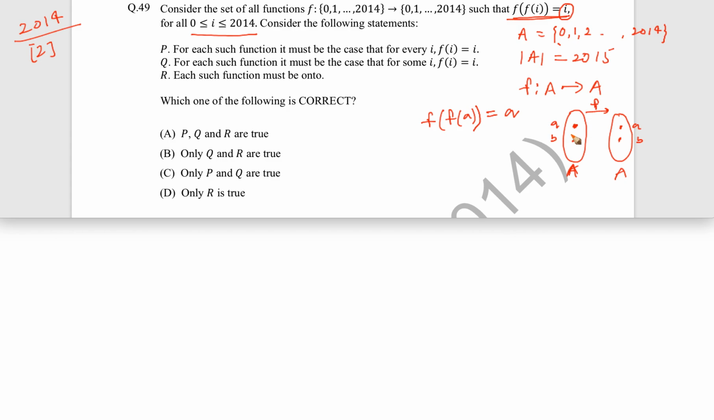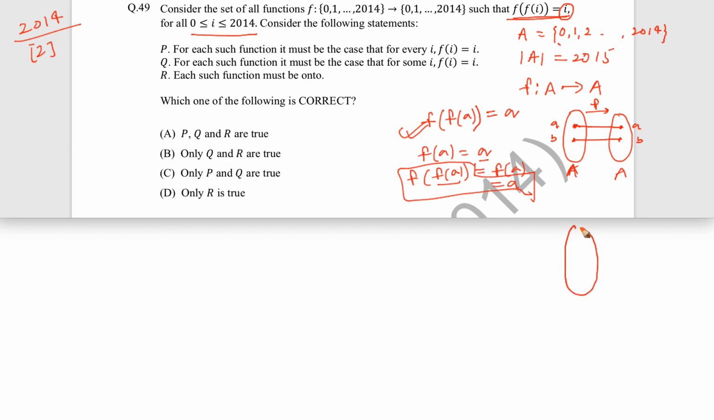Okay, so let's consider a situation when A is mapping to A as per this function, and B is also mapping to B. If that is the case, then if you take f of A, you are getting A, and if you again take f of A, that is essentially f of f of A, and f of A is A, that's why you are getting A. So this condition is satisfied.